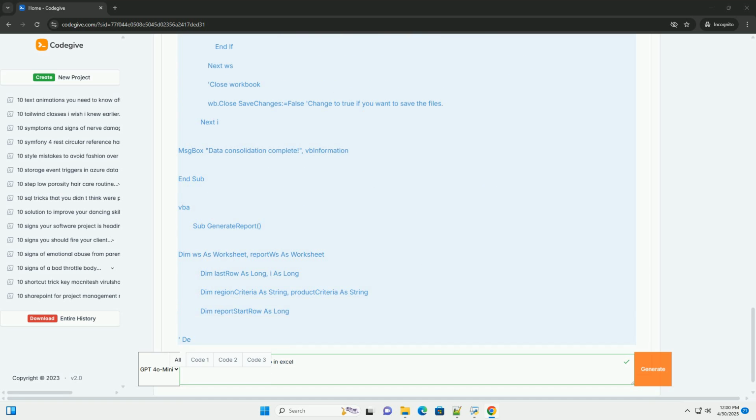Important: UDFs must be placed in a standard module. Insert a module in the VBA editor. The workbook must be saved as a macro-enabled workbook, .xlsm, to save the UDF. The UDF will be available in any sheet in that workbook. Limitations: UDFs cannot directly modify the worksheet, for example change cell formatting. They can only return a value.